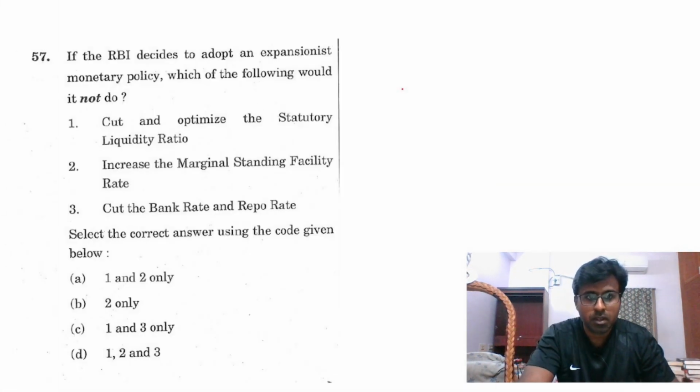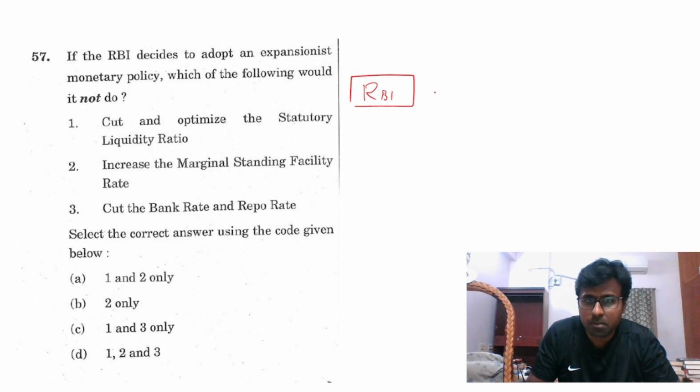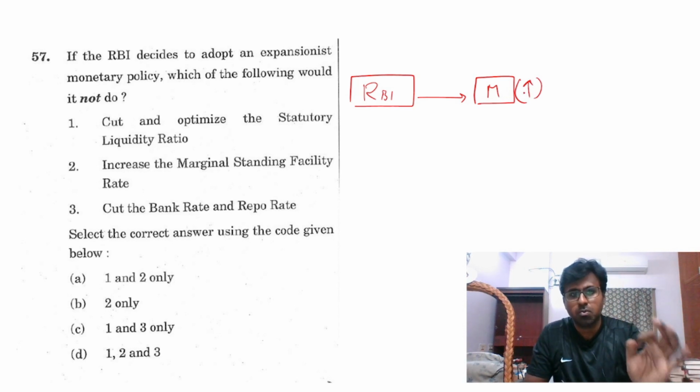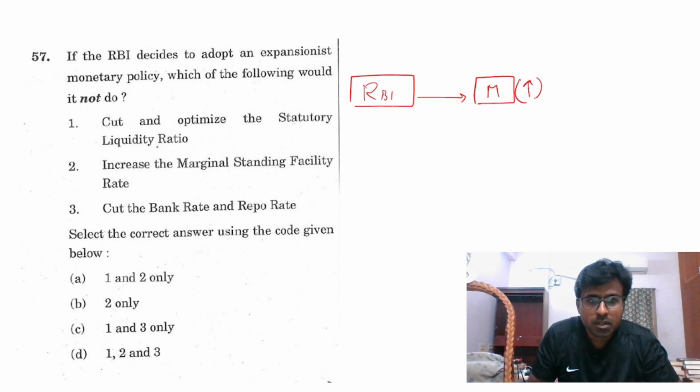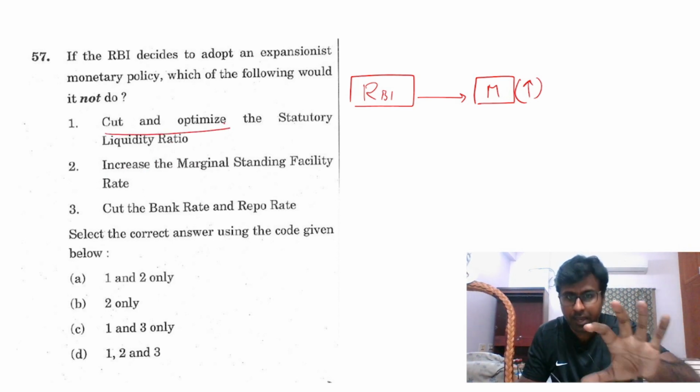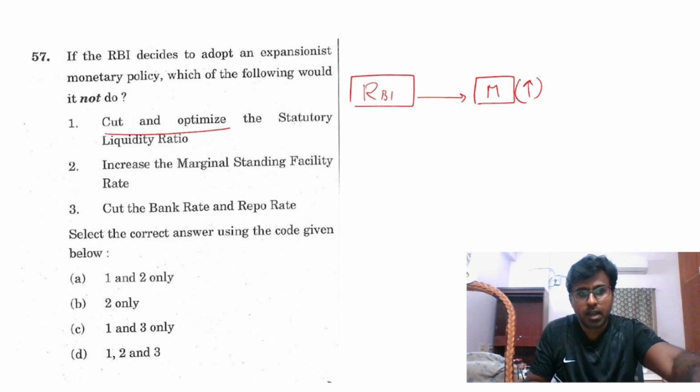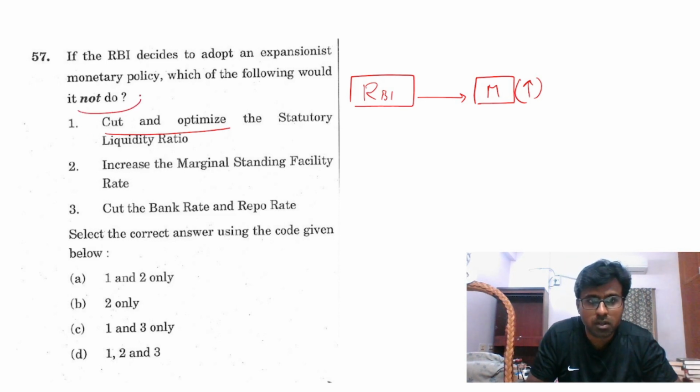True. Next is this. See, what should the RBI do for an expansionist policy? It's a very simple logic. Money supply has to increase. So for that, what will I do?